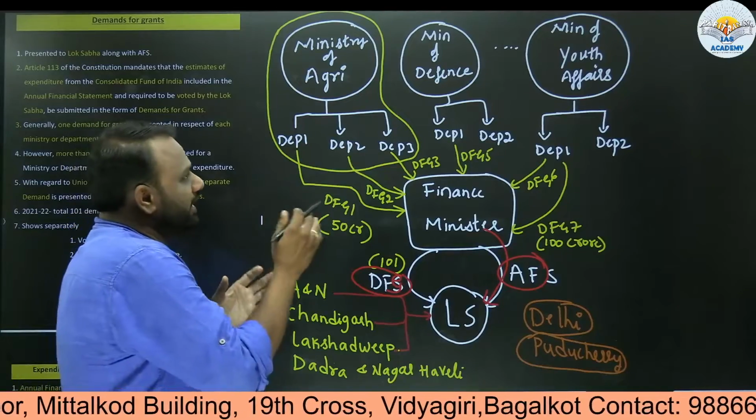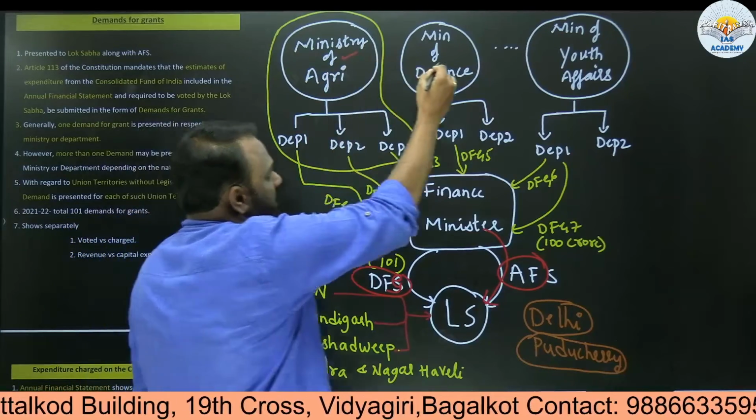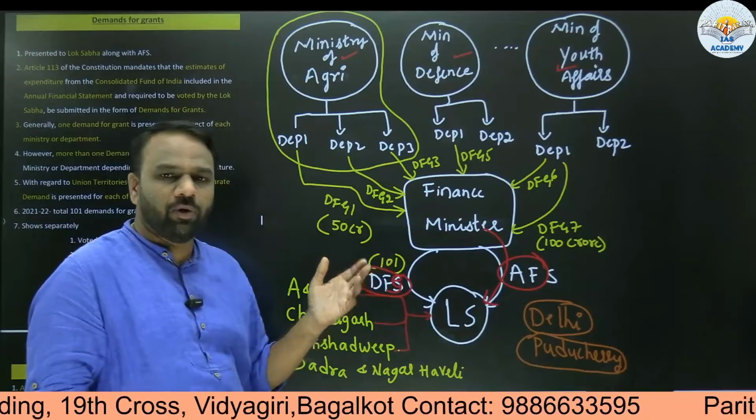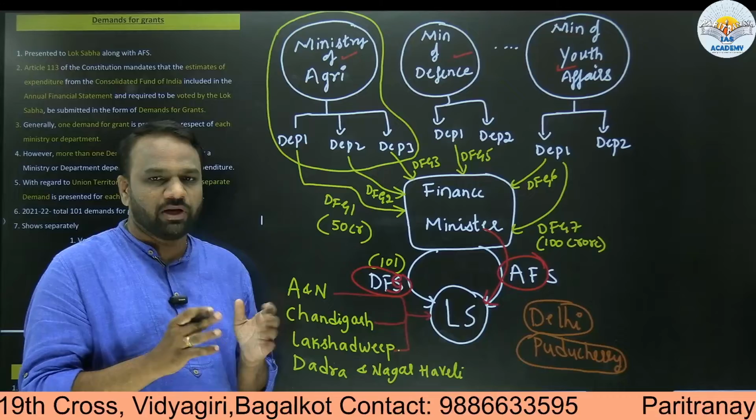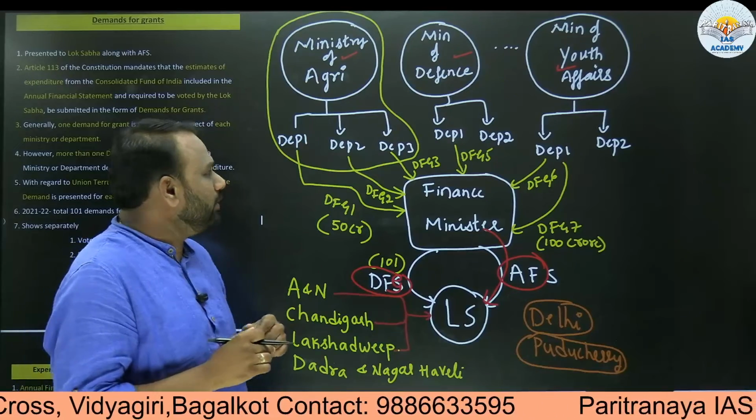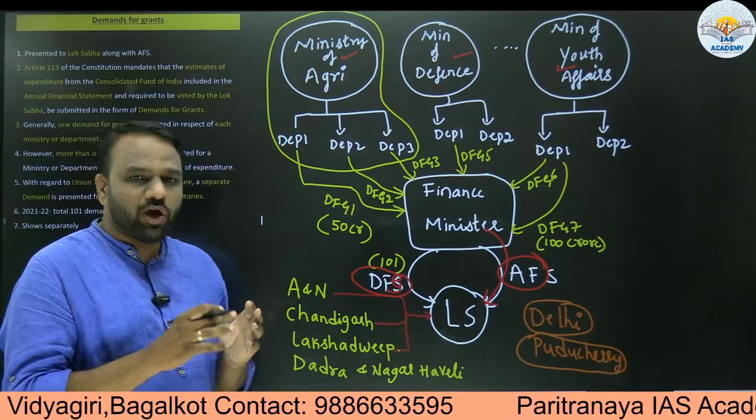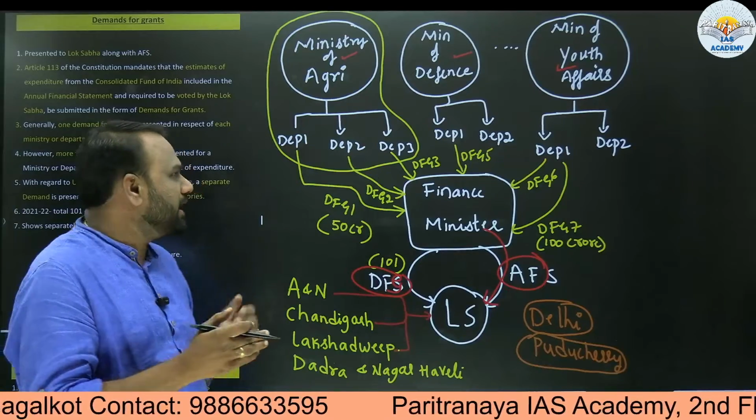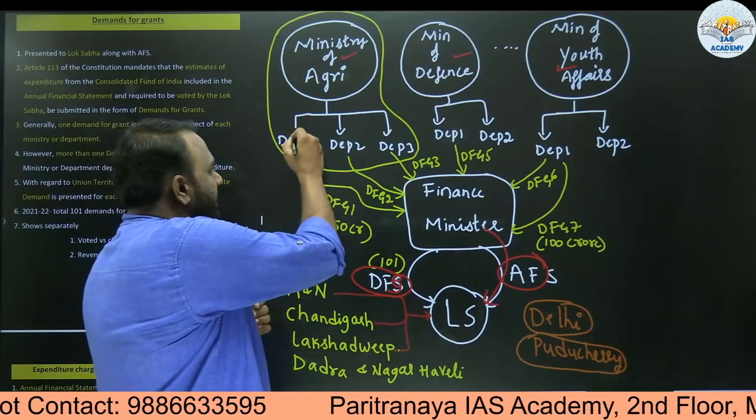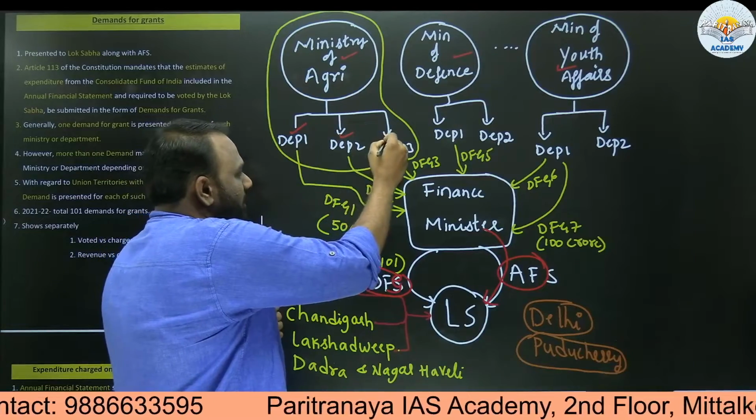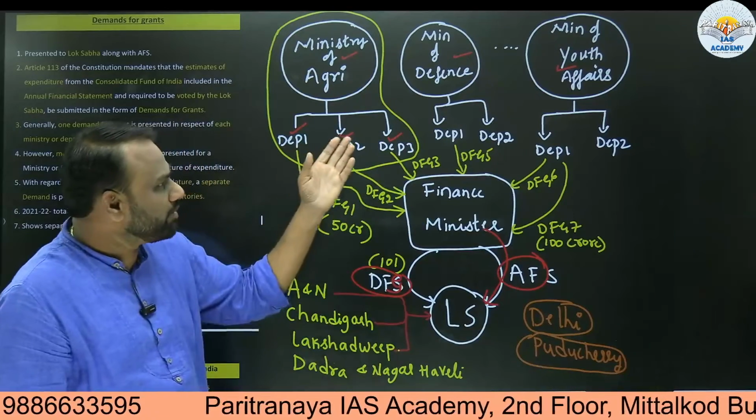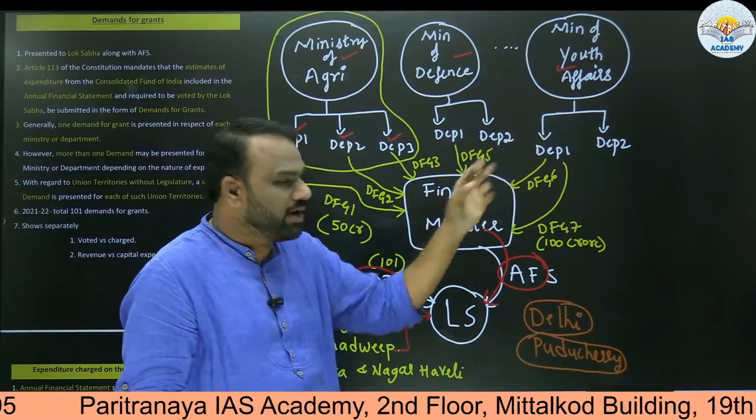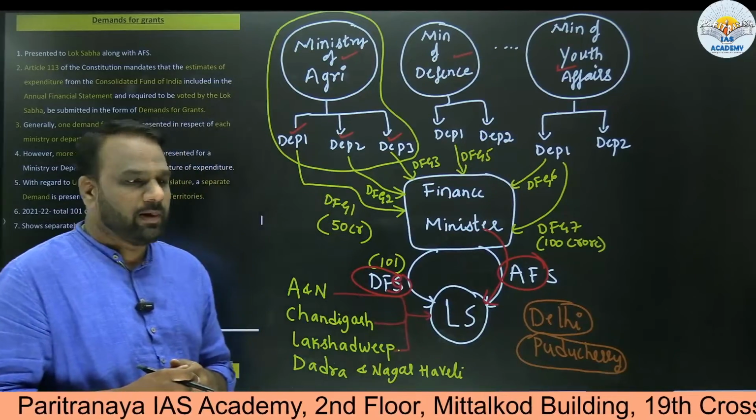Now see here, I have taken as an example the Agriculture Ministry, Ministry of Defense, and Ministry of Youth Affairs. Similarly, we have a total of 50 ministries. Some of these ministries may also have multiple departments. As an example, for the agriculture ministry, I have taken 3 departments: department 1, department 2, department 3. For the ministry of defense, I have taken 2 departments. For the youth affairs ministry, I have taken 2 departments.